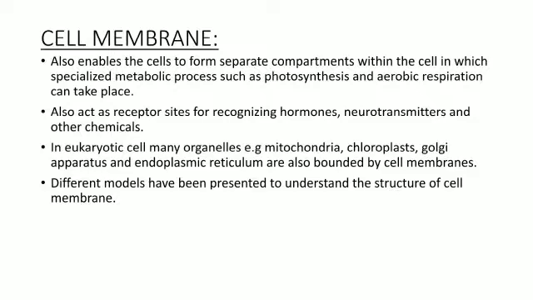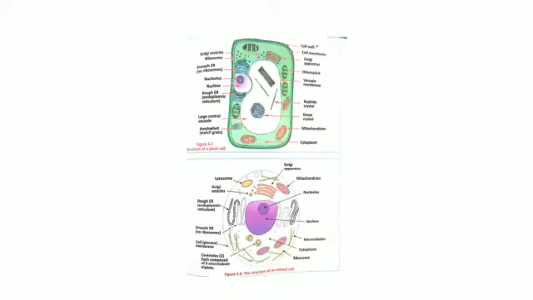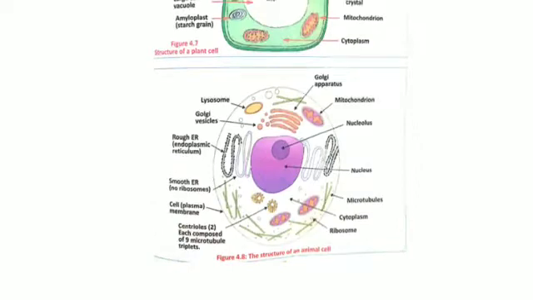So dears, the cell membrane also acts as a receptor site for recognizing hormones, neurotransmitters, and other chemicals. Just simply understand this sentence, for example on the cell membrane, this is the cell membrane. On this cell membrane different hormones, neurotransmitters, and other chemicals will be attached, and it will help in receiving the signals from the external environment and will convey their message to the cell. So it will initiate the different processes.